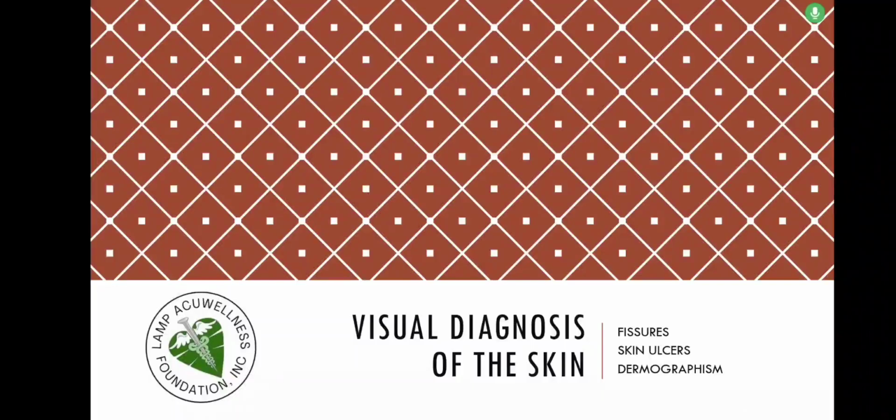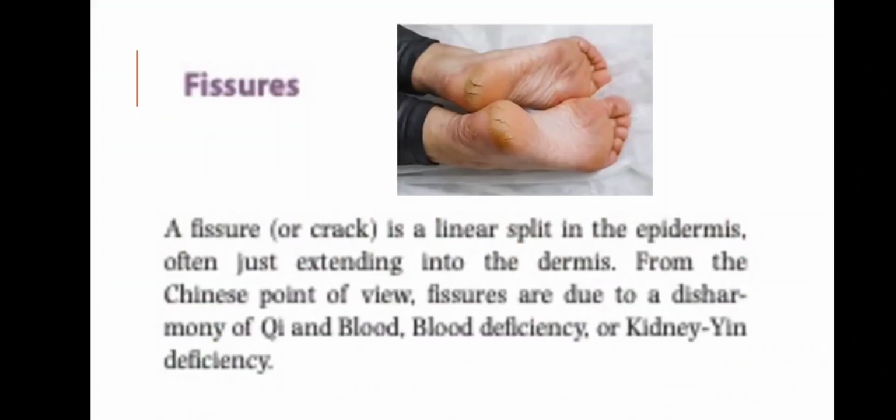Let us now go to visual diagnosis of the skin. The topic is fissures, skin ulcers, and dermographism. A fissure or a crack is a linear split in the epidermis, often just extending into the dermis. From the Chinese point of view, fissures are due to a disharmony of qi and blood deficiency, or kidney deficiency.